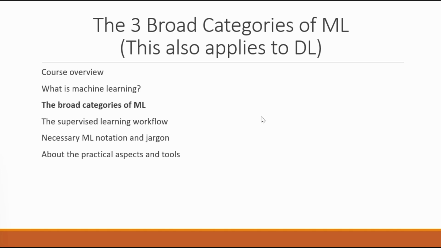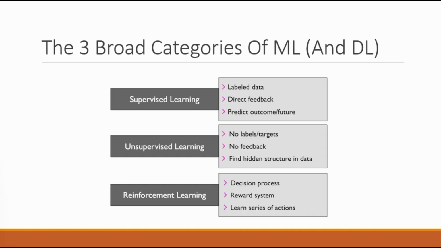Okay, let's now talk about three broad categories of machine learning. The three broad categories of machine learning are supervised learning, unsupervised learning, and reinforcement learning. So what is supervised learning? Supervised learning is, I would say, the most common form of machine learning or deep learning. It is the biggest subcategory and it involves labeled data.